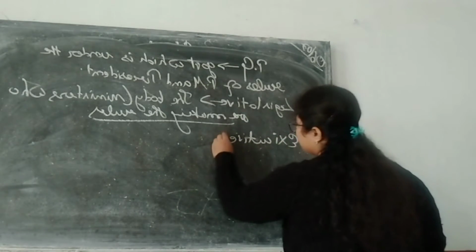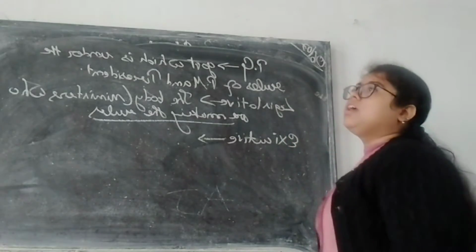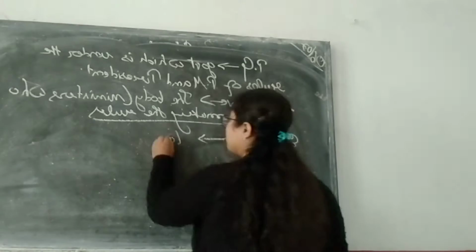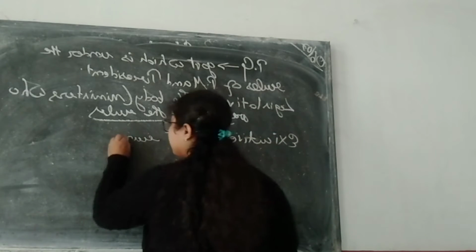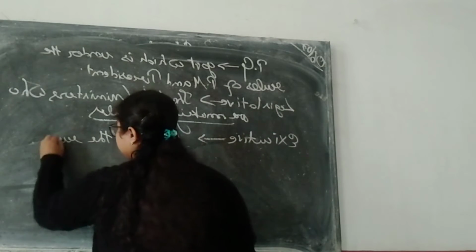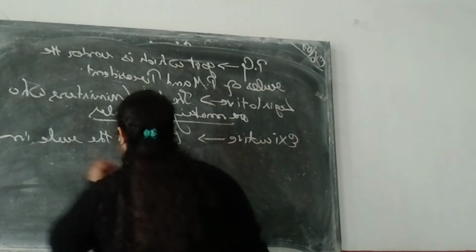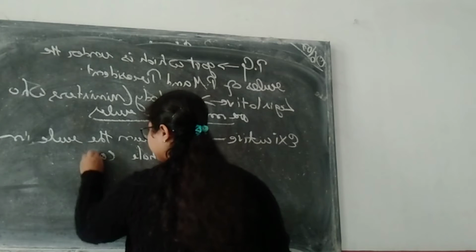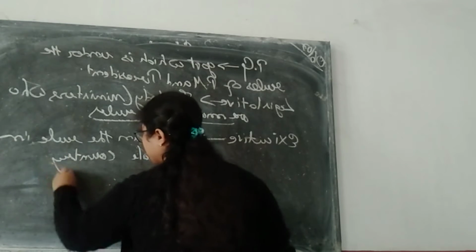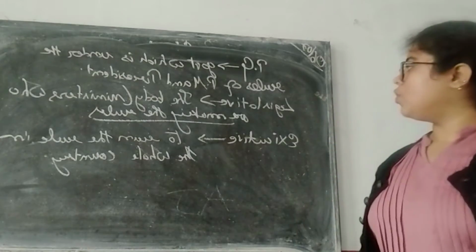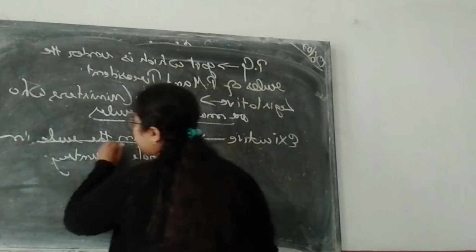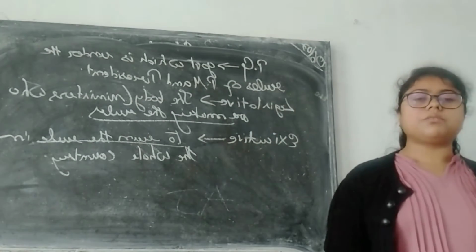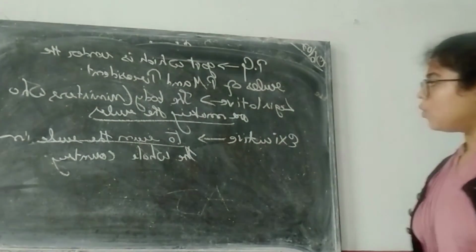Executive. What do you mean by executive? Executive means to run that rule in the whole country. Okay, to run the rule in the whole country. That is, if we are making the law, it has to be executed. Where will it be executed? It will be executed in the whole country.